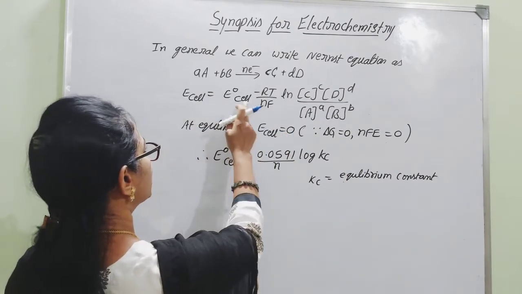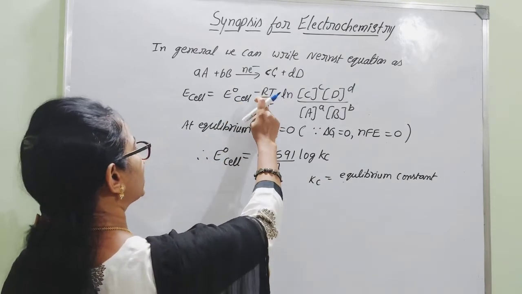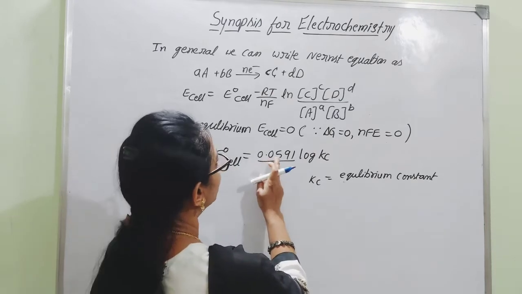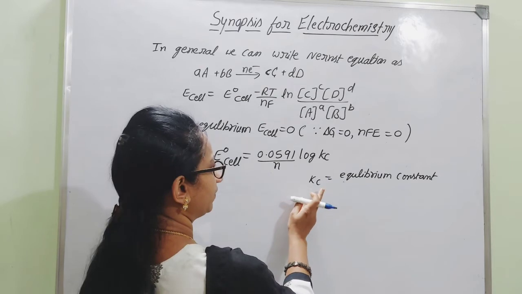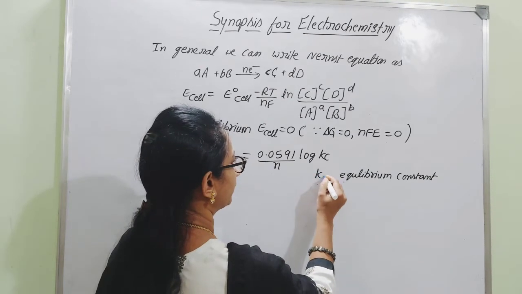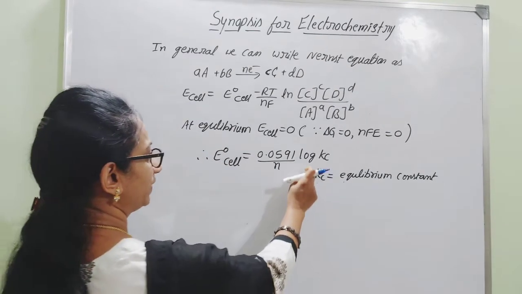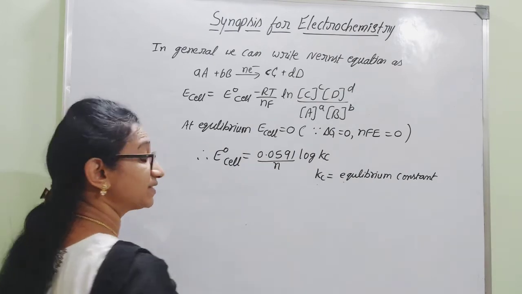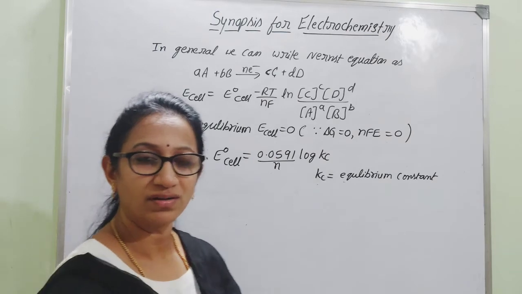Then we can write E naught cell is equal to 0.0591 by N log Kc, where Kc is the equilibrium constant. That is how we can find E naught cell by knowing the value of Kc, with the help of this formula: E naught cell is equal to 0.0591 by N log Kc.